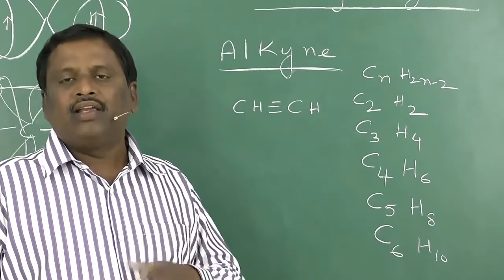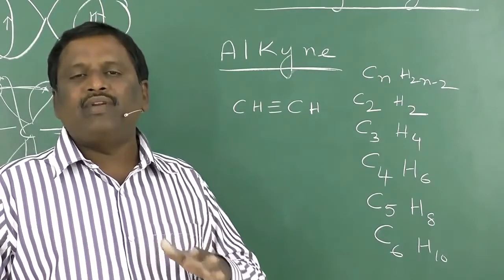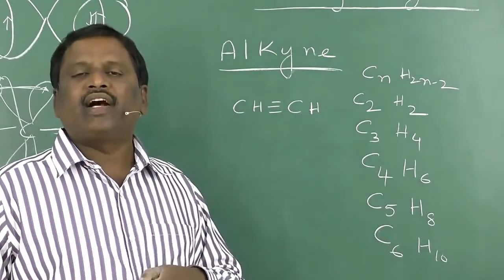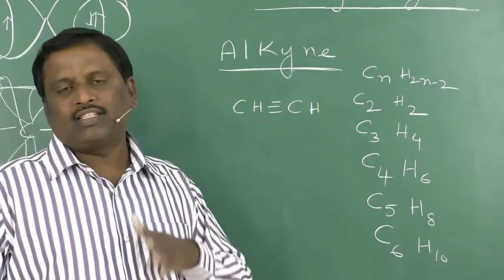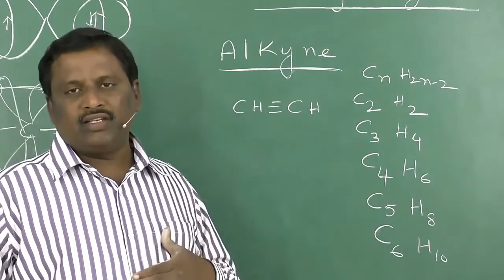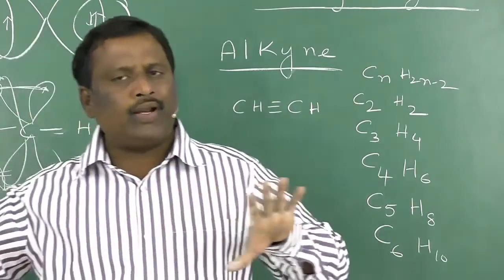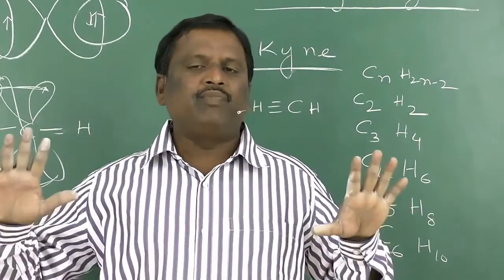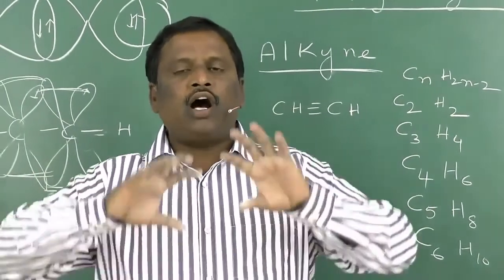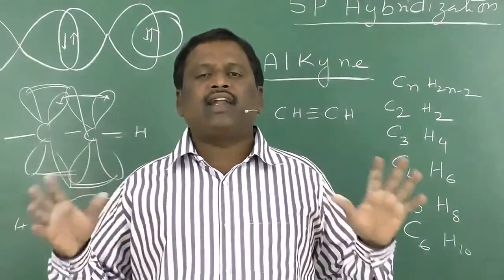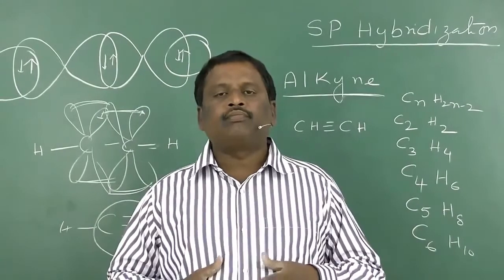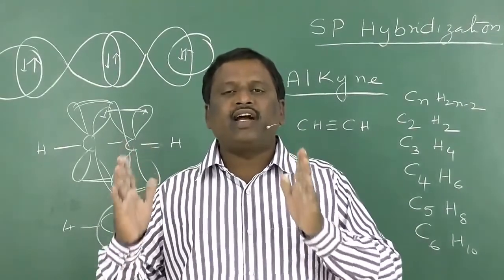This is regarding the diversity in the hybridization of carbon in different hydrocarbons: sp3 hybridization, sp2 hybridization and sp hybridization. The compounds in which all carbon atoms are in sp3 hybridization are said to be alkanes. In alkanes, all four valencies of carbon are satisfied with four different atoms or different groups. They are said to be saturated hydrocarbons.